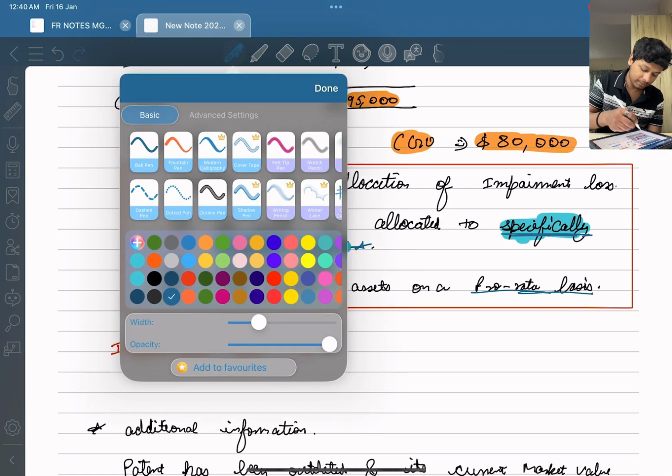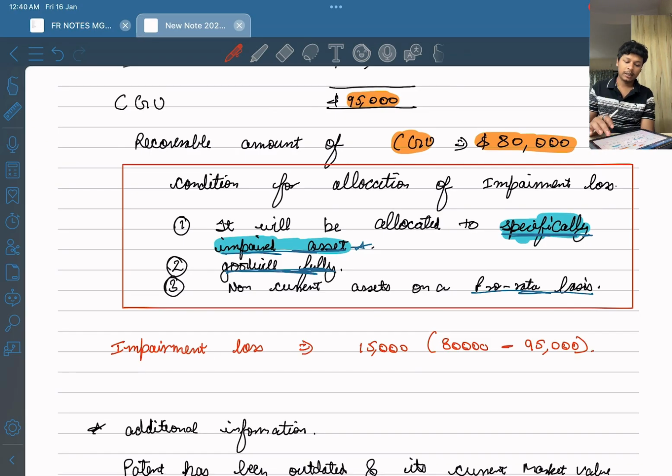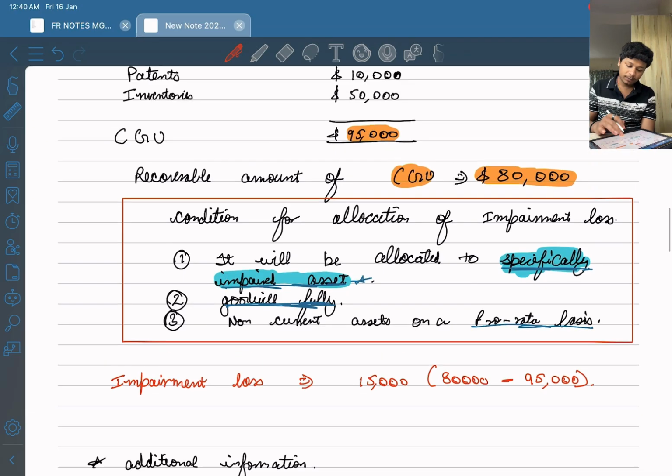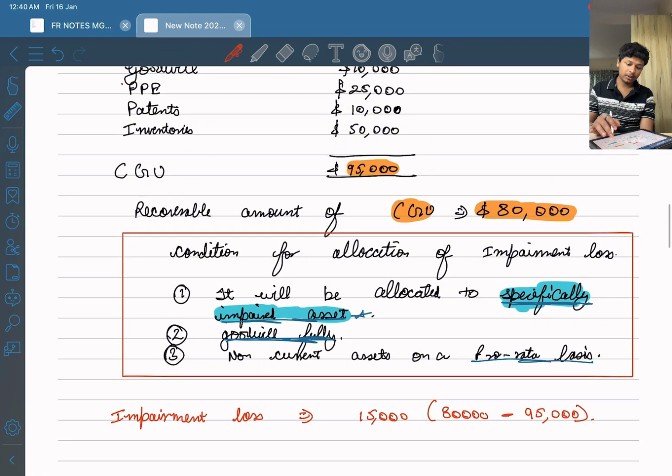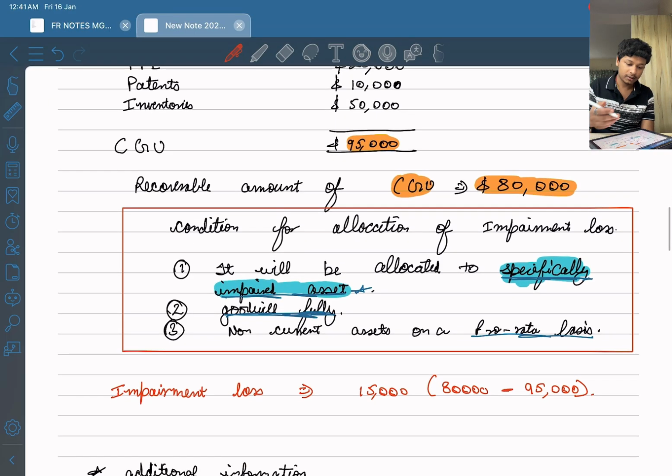Now, what is the impairment loss? Impairment loss is 15,000. How did I get 15,000? 80,000 is the recoverable amount and carrying amount is 95,000. So 15,000 is the total impairment loss, right? There is no specifically impaired asset given in the question, right? What is a specifically impaired asset? I'll be telling you in situation 2 in some time, right?